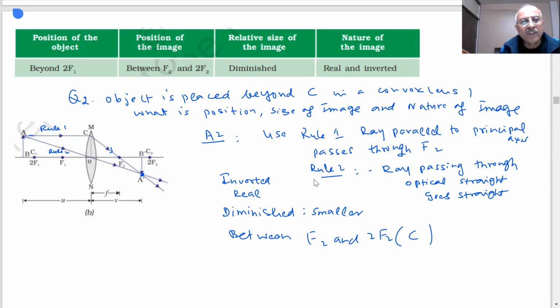The distance between the image and the optical center. Here we have said position of the object is beyond 2F1. Position of the image is between F2 and 2F2, or you can say C. This is the center of curvature. Relative size diminished. The size of the image has become smaller, and it is real and inverted. This is what we have.